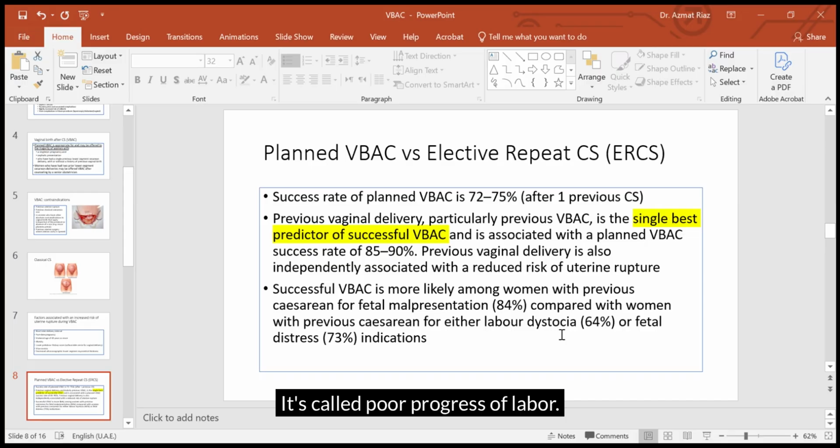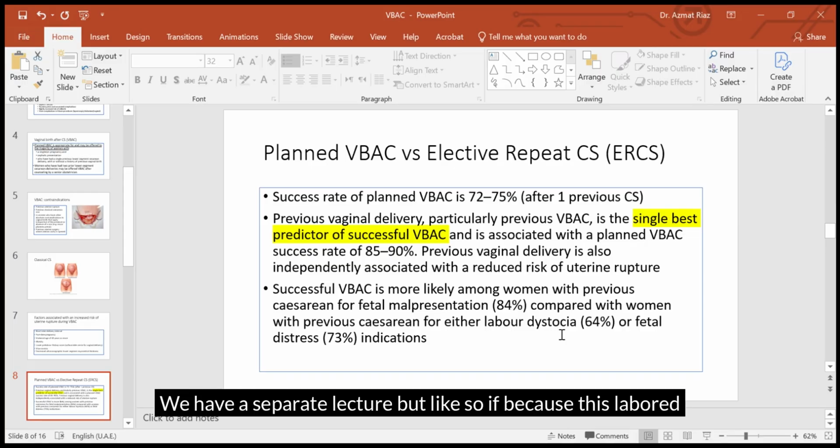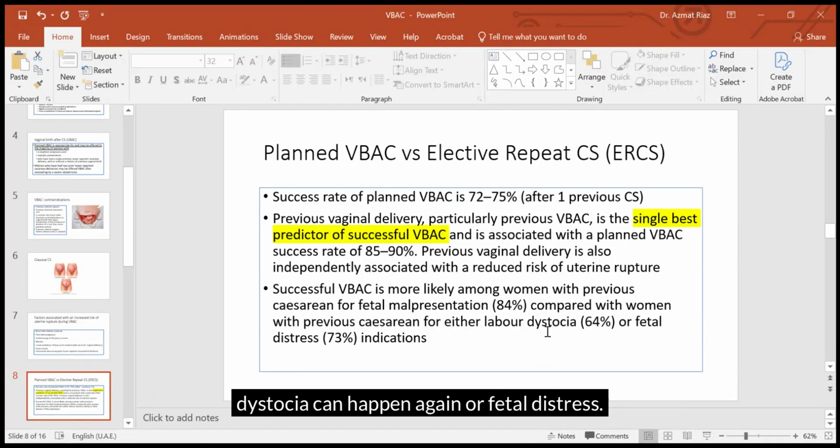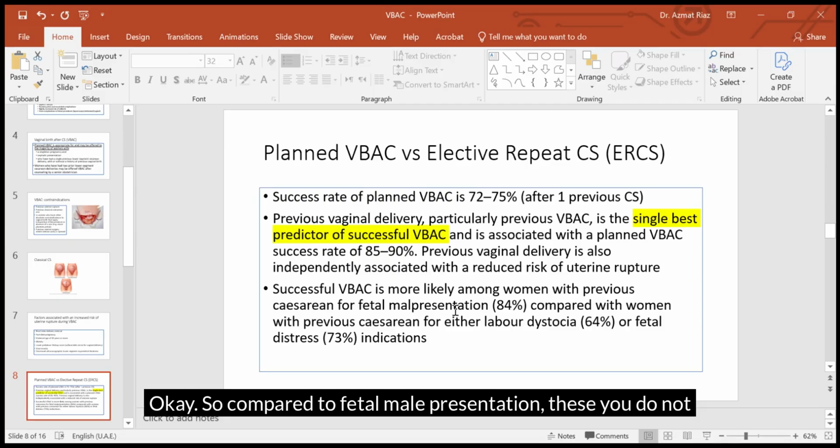It's called poor progress of labor. We have a separate lecture on that. This labor dystocia can happen again, or fetal distress. You do not need to remember these figures 84, 64, and 73, but it's good if you understand this 72 to 76%.